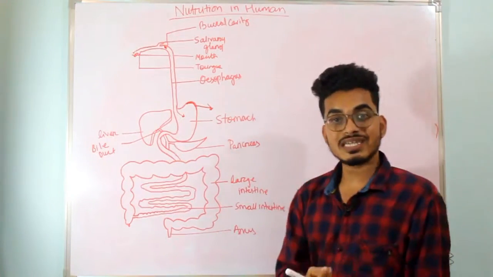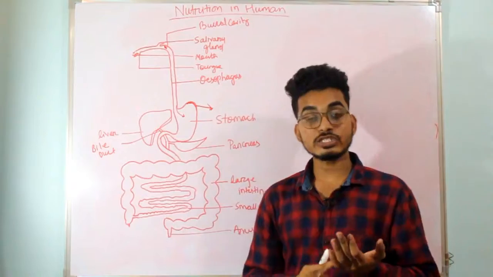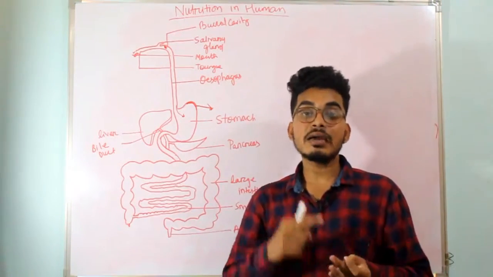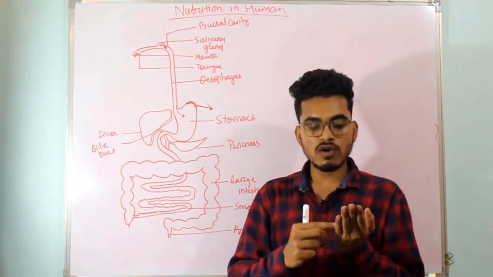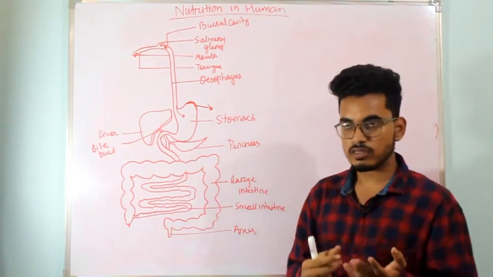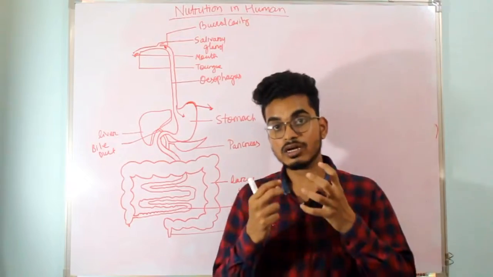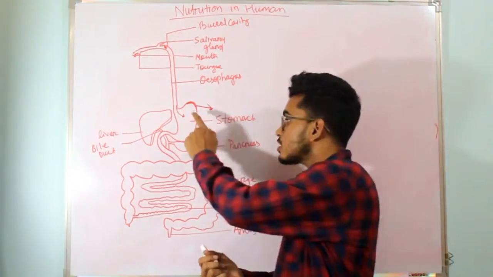Gastric juices contain HCl, mucus and pepsin. So let me discuss the role of the three things which gastric glands produce inside the stomach.